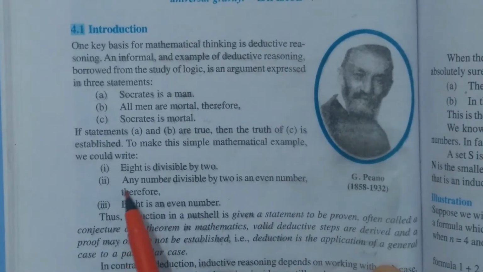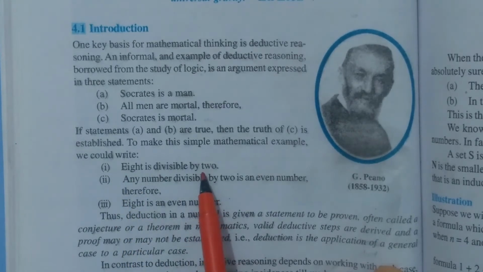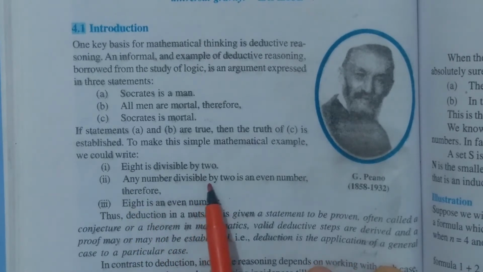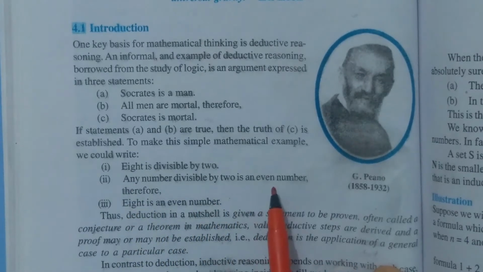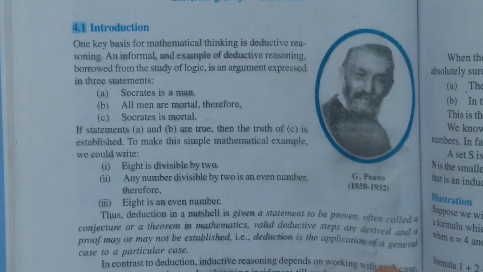Once again, the very first statement is 8 is divisible by 2. The second statement is any number divisible by 2 is an even number. Therefore, what is the result? The result is the third statement. This is the conclusion: 8 is an even number.